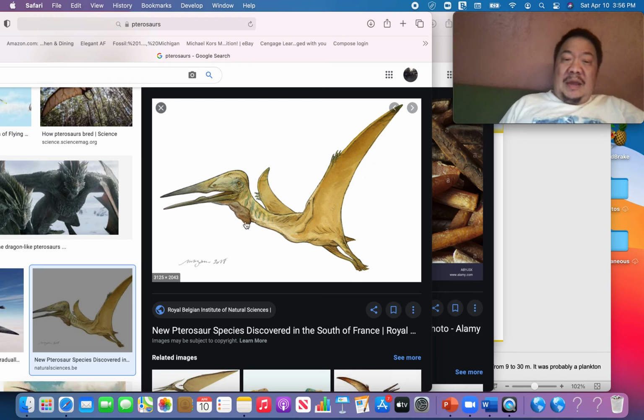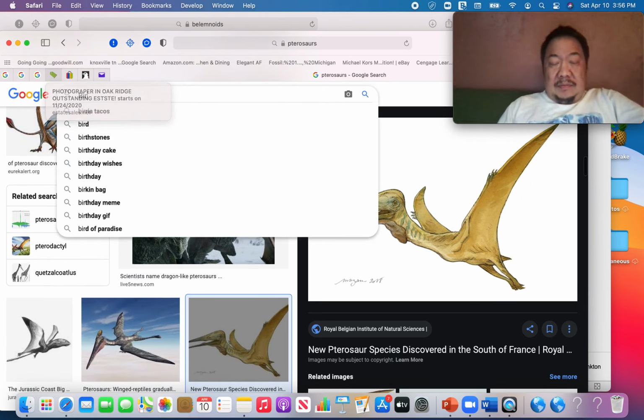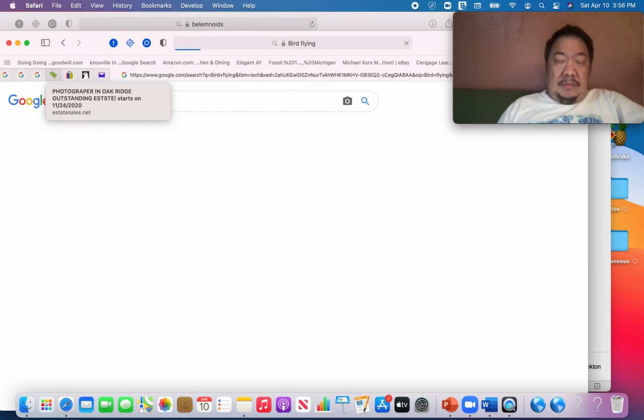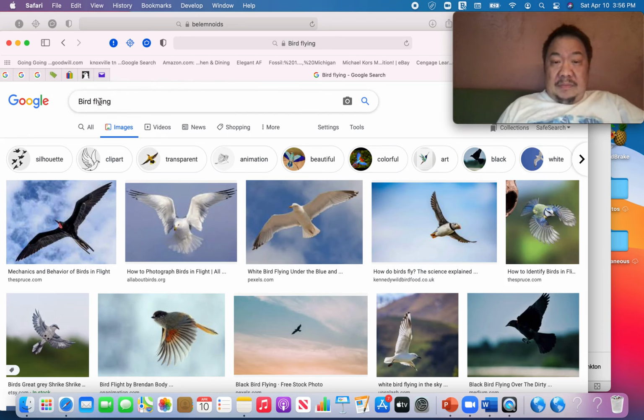And birds have, let's take a look at a bird. Here you can see birds. And you can see that they've got their two hind legs here. And then they have feathers on their wings like this. Now let's take a look at pterosaurs.